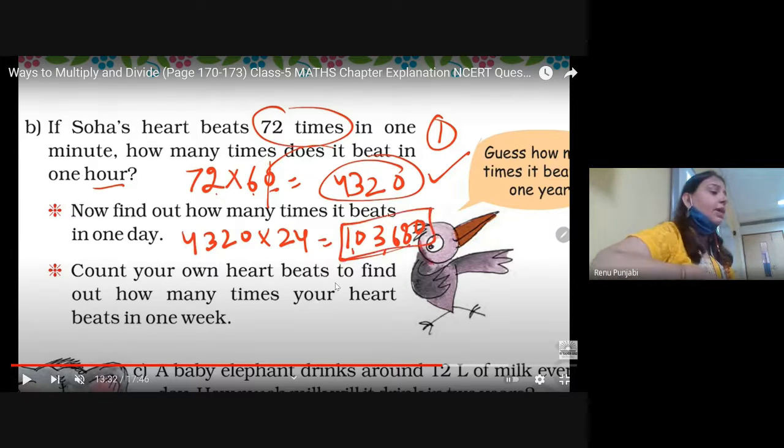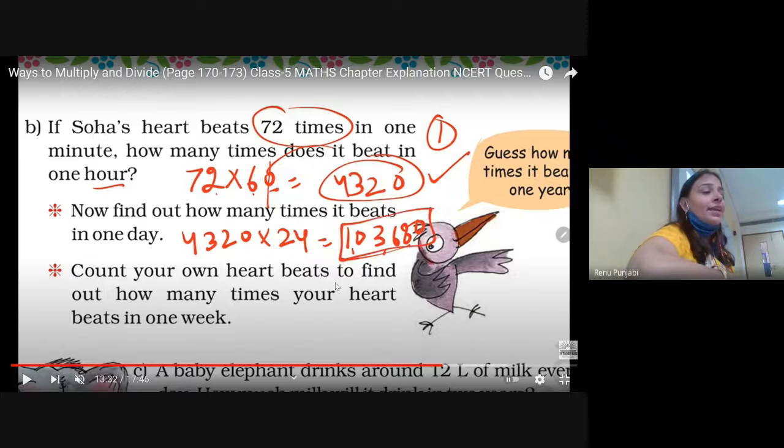Now next is coming. A baby elephant drinks around 12 liters of milk every day. How much milk will it drink in 2 years? So you will multiply 12 with which number? Why can't we multiply with 24? Oh, no, yeah, 365. 365 plus 365, what answer we get to multiply directly with the 12? Multiplication is repeated addition.